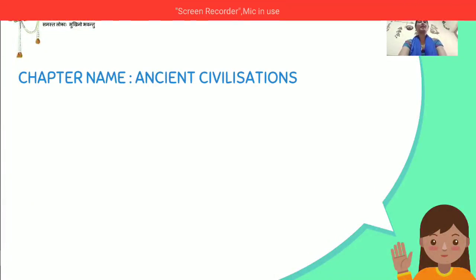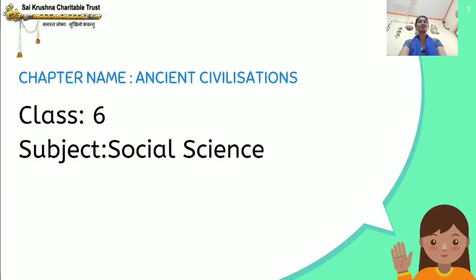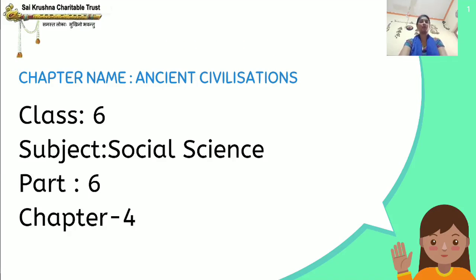So today I am just continuing the same lesson, the ancient civilization. This is class 6th, subject social science, part 6 and chapter 4. In part 5, I explained to you the political history of the Mesopotamian civilization. I have told you about Hammurabi. He was the most famous king among Babylonians, and he was famous for his code of laws.